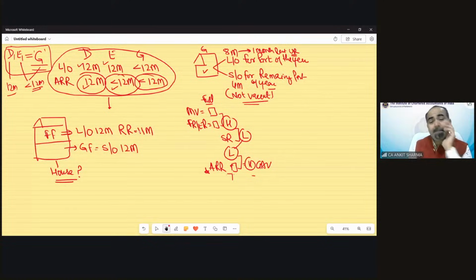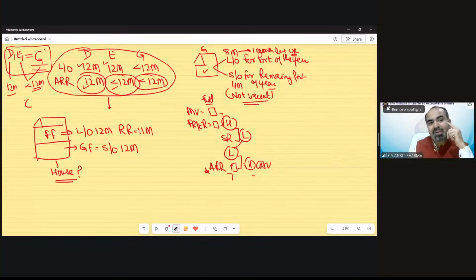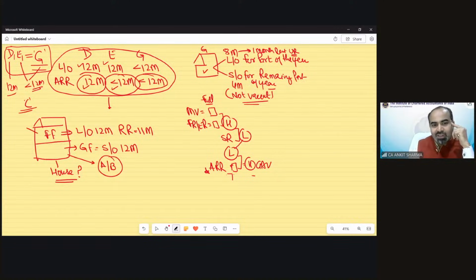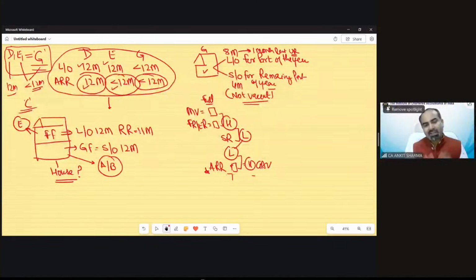When there would be multiple cases, case C would be applicable. And what will C say? C will say solve this part as per case A or B, it's a self-occupied part, and solve this part as per case number E. This is not a single case. This is a combination. Like we have multiple houses, we could have different cases in a single house also. Multiple cases in a single house.